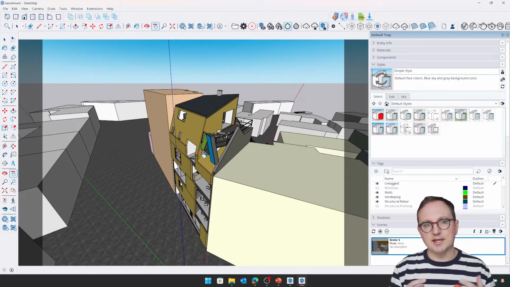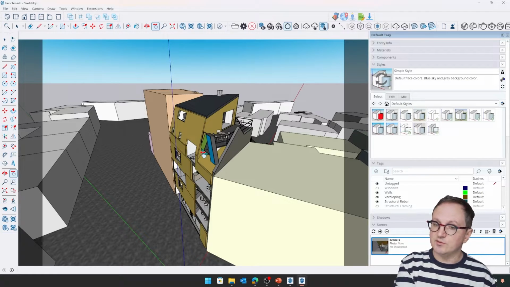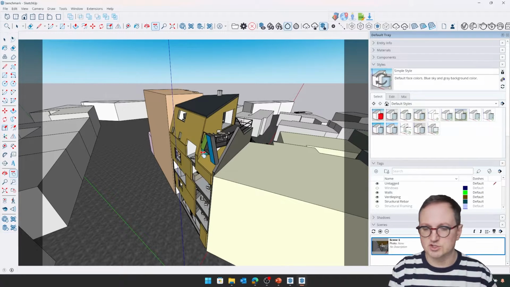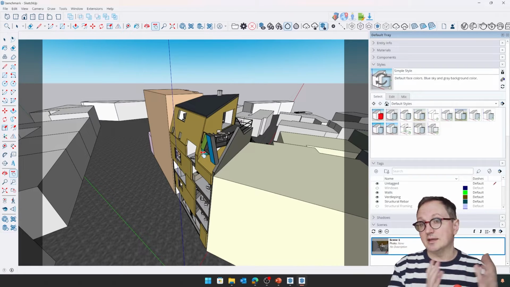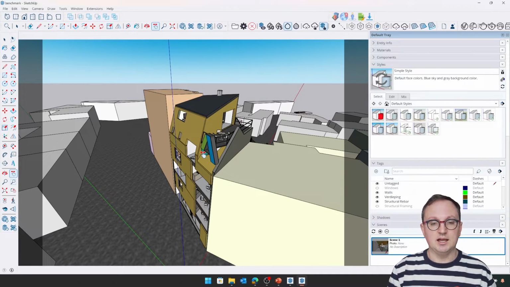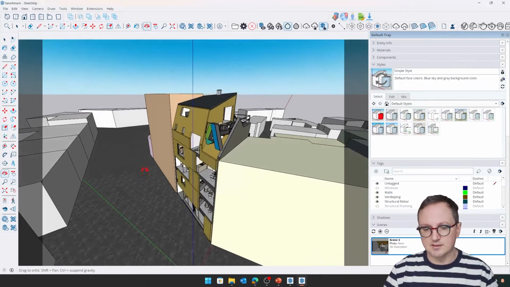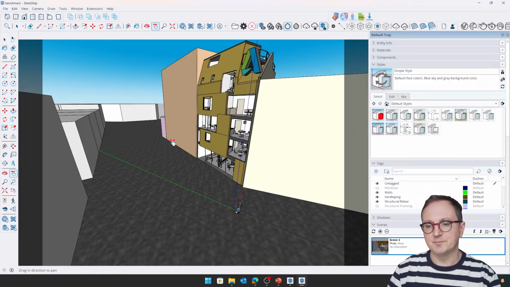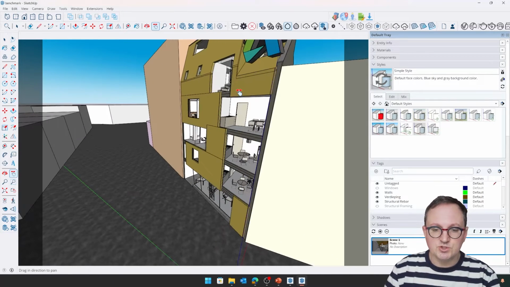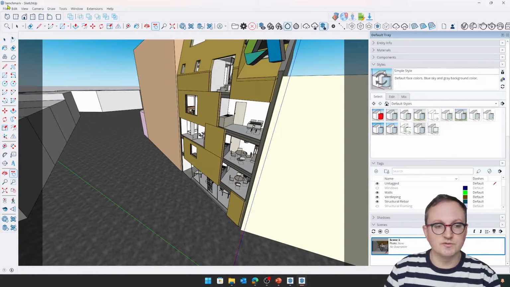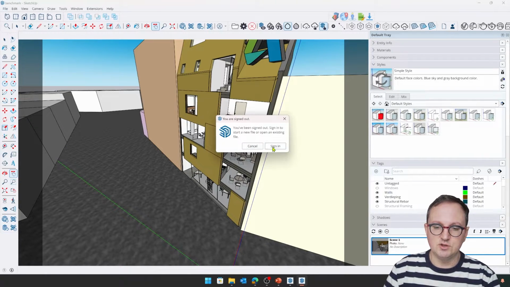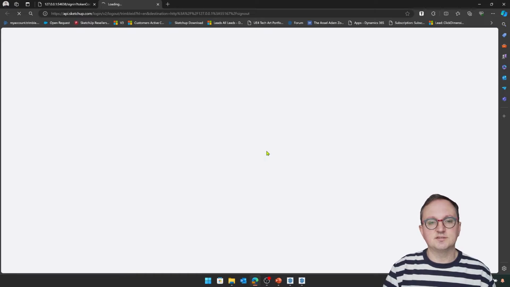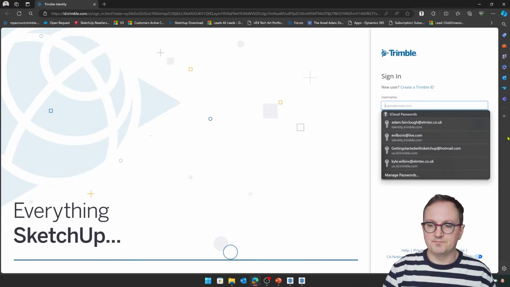So the renderer has been replaced. It's now using DirectX 12 on Windows, and this actually means that it functions a lot better with all sorts of other things. And on Mac as well, which also has the same renderer, this is now using Apple's Metal API, which is their graphics API. So some really great, huge improvements there, which opened the door for some other things. So we're going to have a look at one of the new functions of SketchUp, which is ambient occlusion.